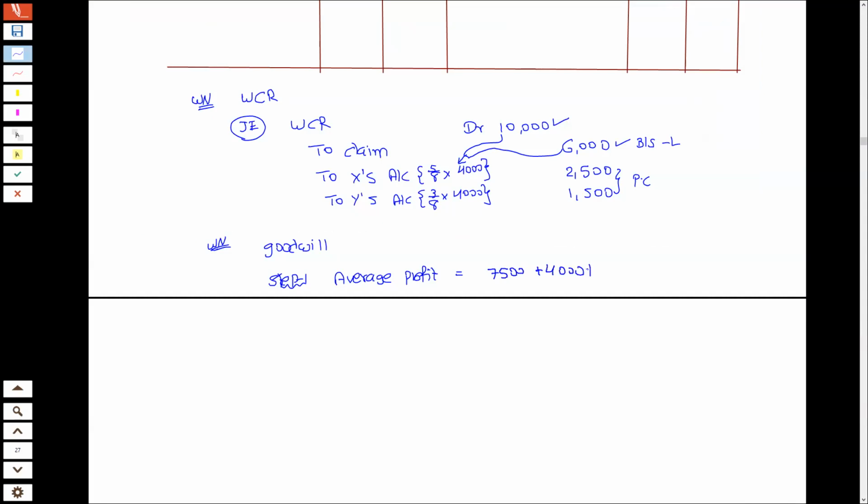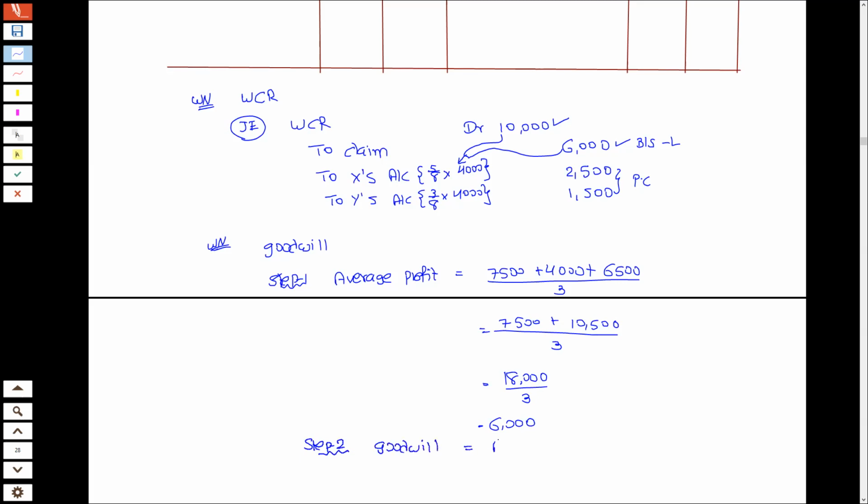Divide with 3. So it is 7,500 plus 10,500 divided by 3. So 18,000 divided by 3. So it is 6,000.